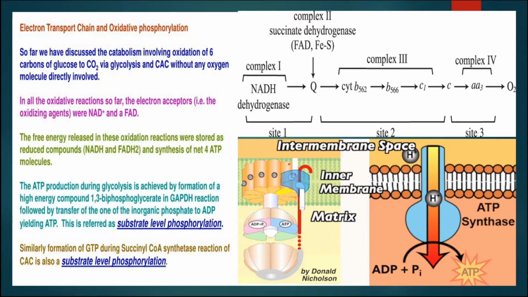All these 5 enzymes help in the process of the electron transport chain, and finally ATP synthesis or phosphorylation takes place. The last acceptor of the electron is oxygen, and that is why it is known as oxidative phosphorylation, which we have already discussed in the previous videos.